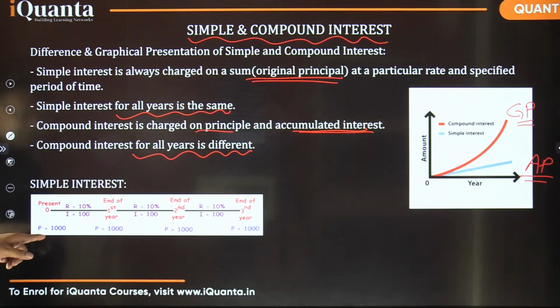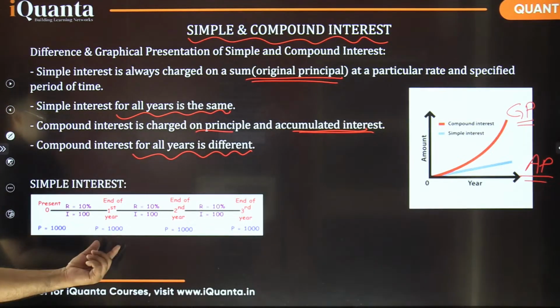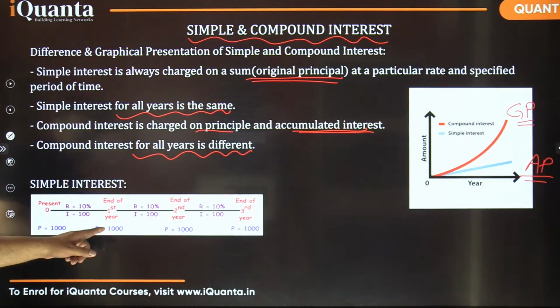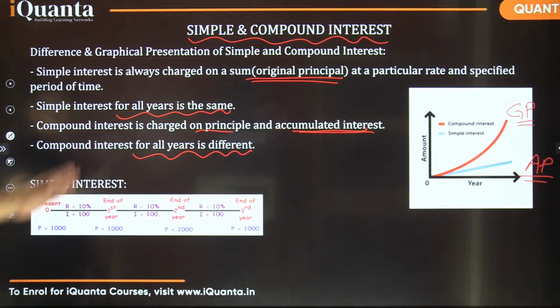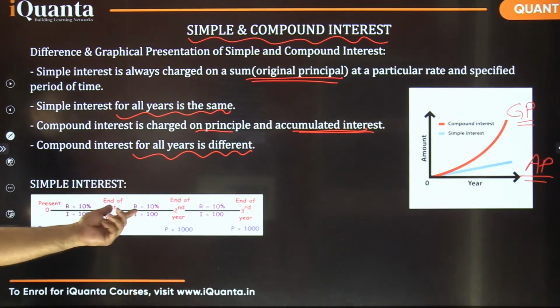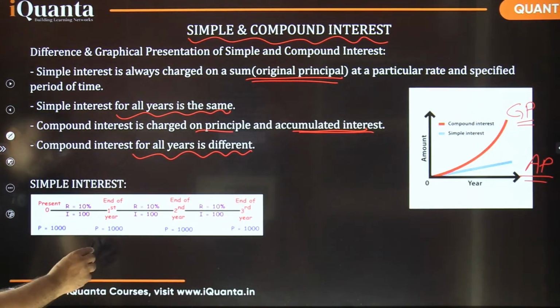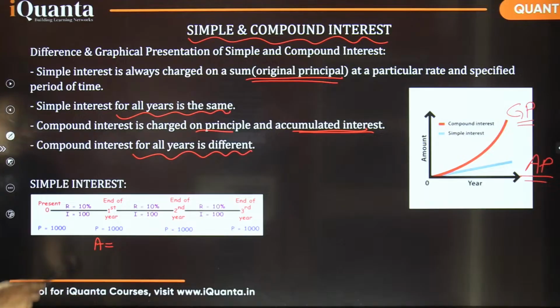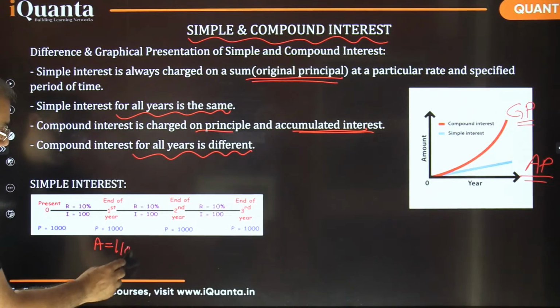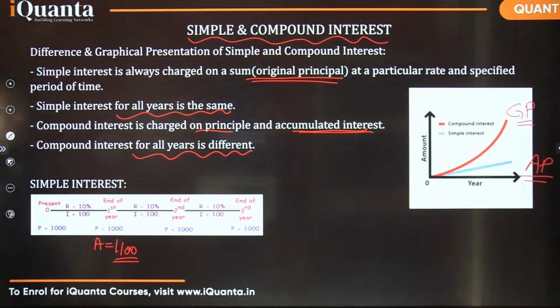So if you are investing 1,000 rupees, let's say, at a rate of 10%, it's a simple interest scenario. So interest earned is 10% of 1,000, that is 100 rupees. This is the end of the first year, you are having principal 1,000. Now in the second year, you again have the same thing. If I write here, the amount at the end of 1 year would be how much? Principal 1,000 plus 100, that is 1,100 rupees, right? So the amount at the end of first year would be 1,100 rupees.